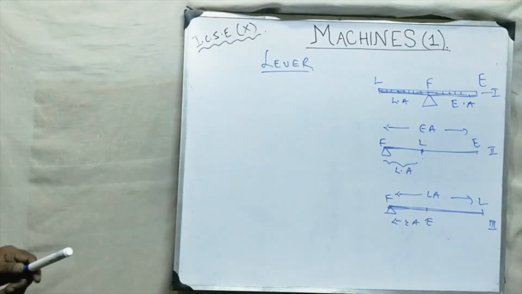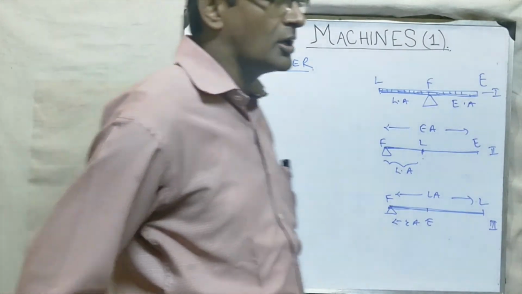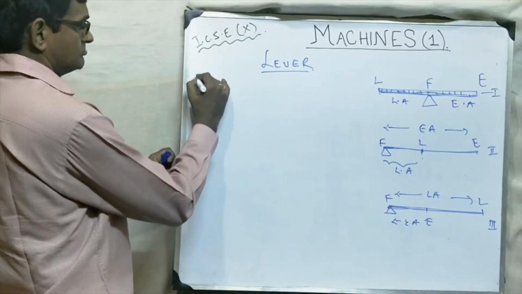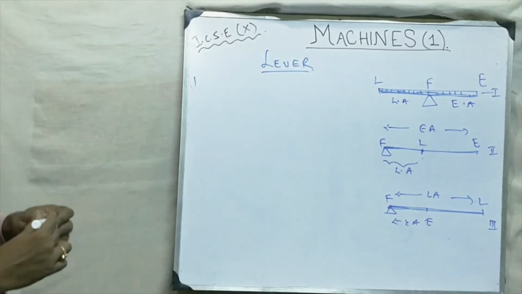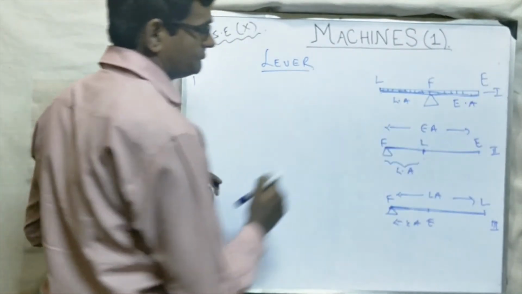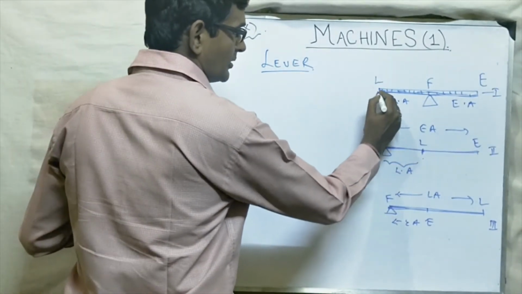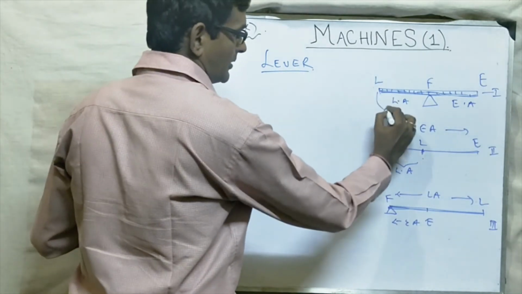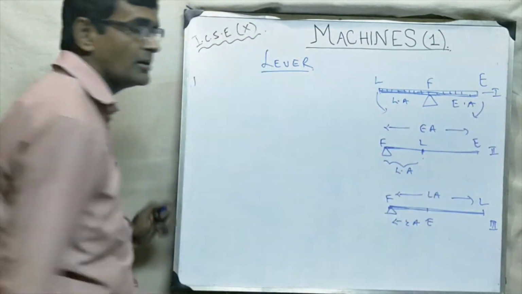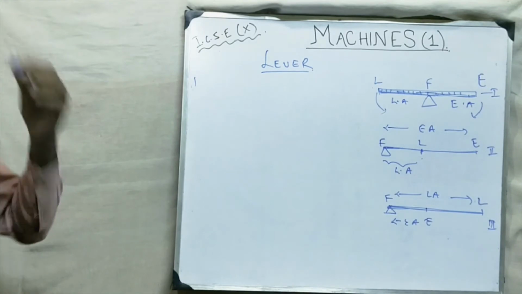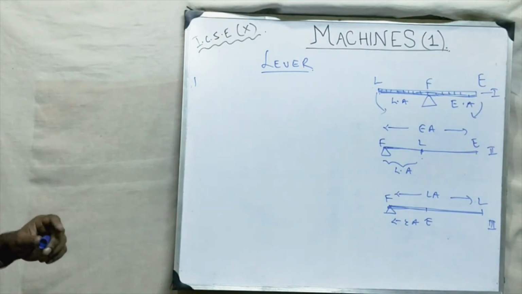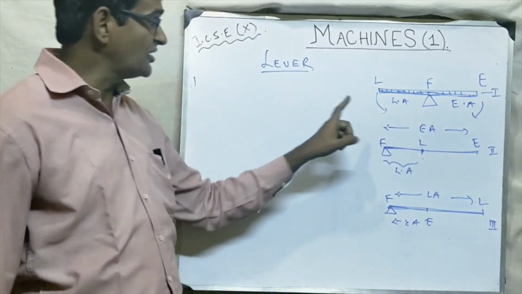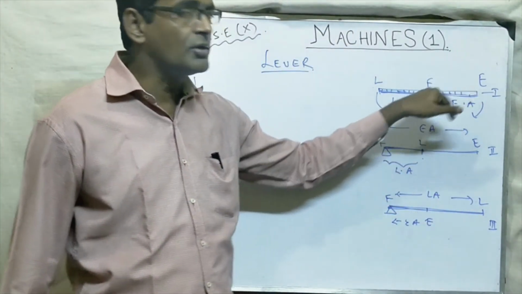Okay. Now we are going to study the principle of lever. So see, let us take this case. If this is in equilibrium, then what will happen? Anti-clockwise moment is equal to clockwise moment. Okay, students? Anti-clockwise moment is equal to clockwise moment. Just remember, we have studied this in chapter 1.